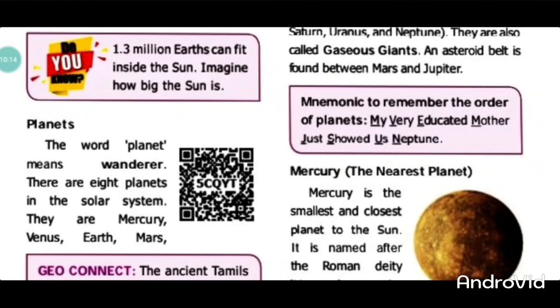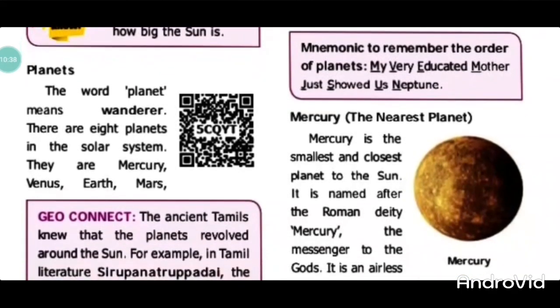We know a mnemonic to remember the planets. My Very Educated Mother Just Served Us Noodles. That refers to M for Mercury, V for Venus, E for Earth, M for Mars, J for Jupiter, S for Saturn, U for Uranus, N for Neptune.